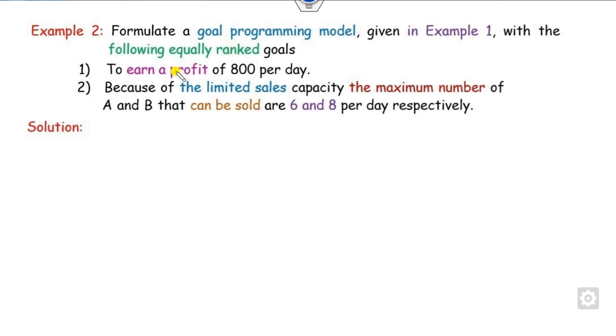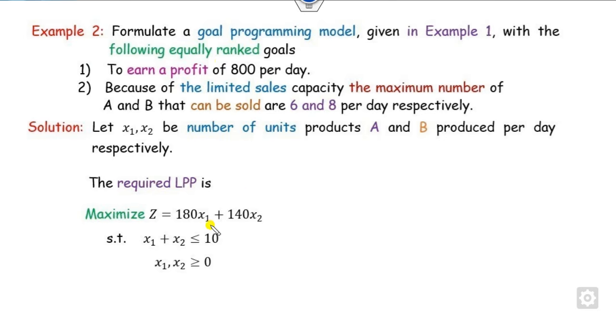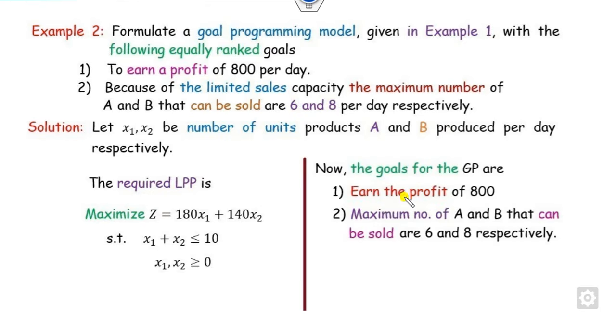Look at another one. We have to consider the same problem as discussed above, but we have to take these two goals. In this case we consider two goals, and it is given that they are equally ranked. This is the formulation we have discussed in example 1. Now there are two goals: earn a profit of 800 and this.